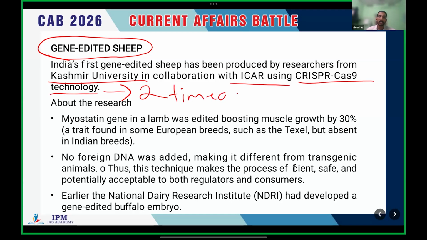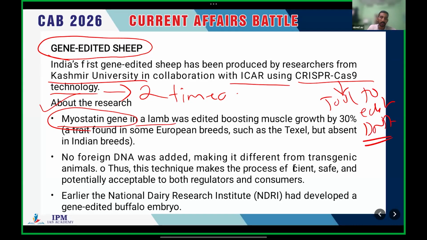And so there are some basic ideas regarding the research. There is a gene named myostatin gene in a lamb. It is on this gene that researchers have edited using CRISPR-Cas9. It's actually a tool to edit DNA. Okay, DNA or gene, etc.